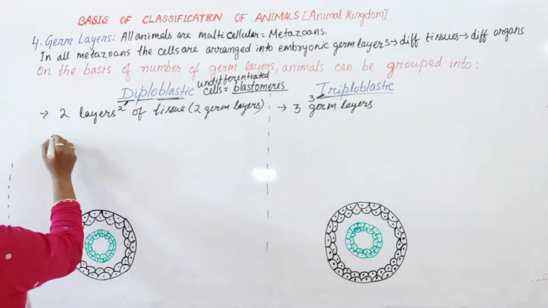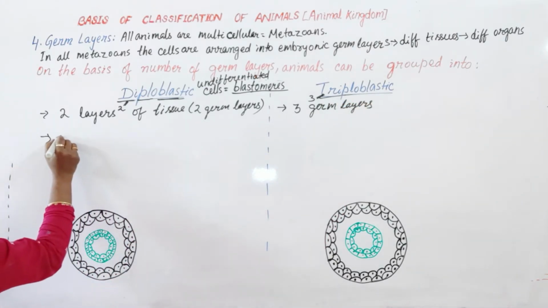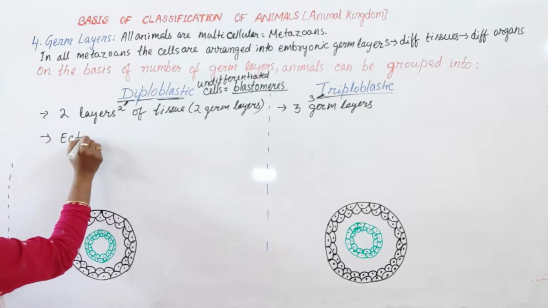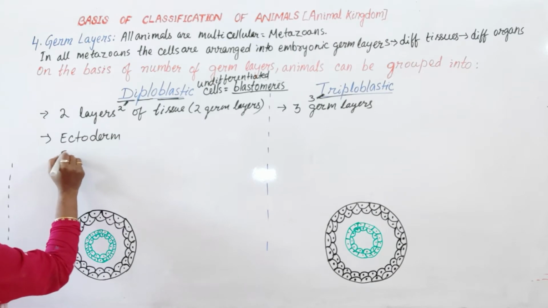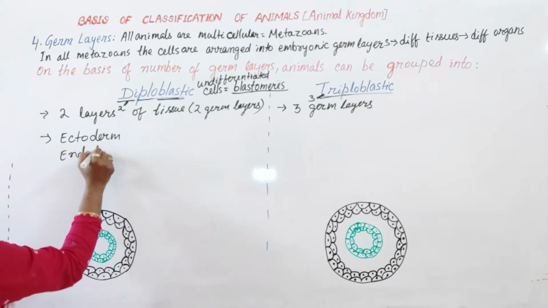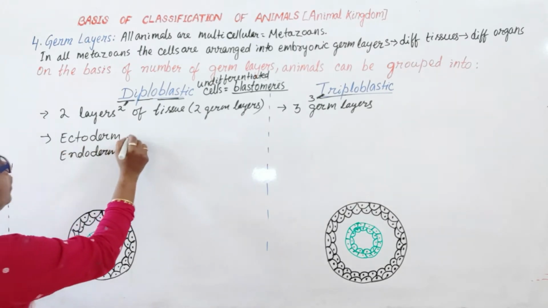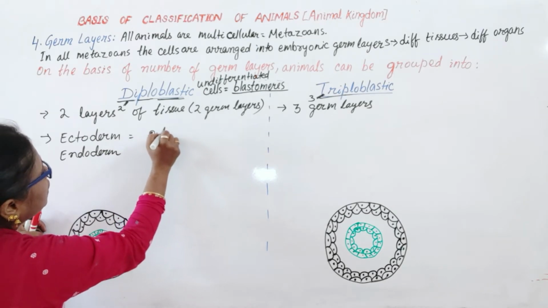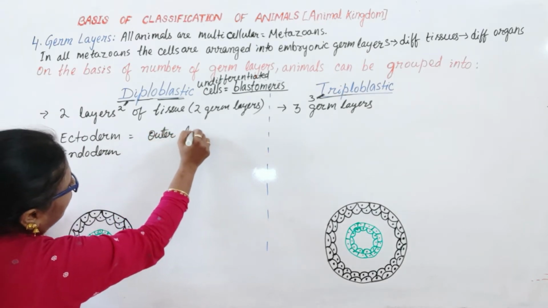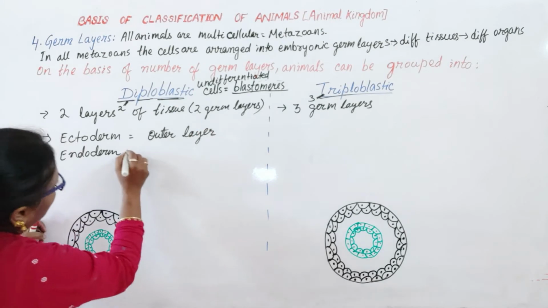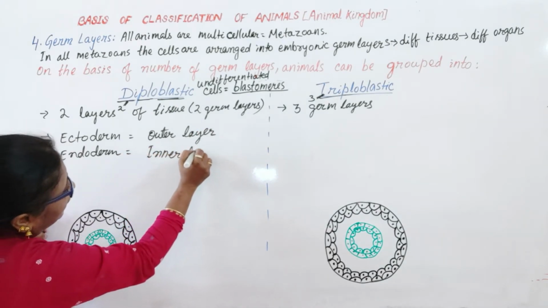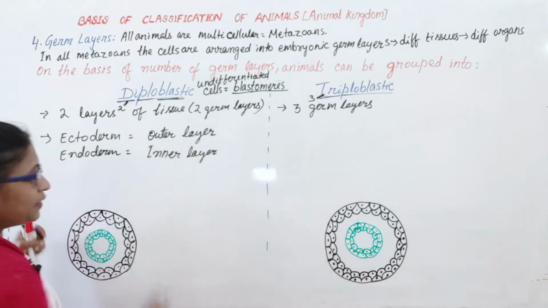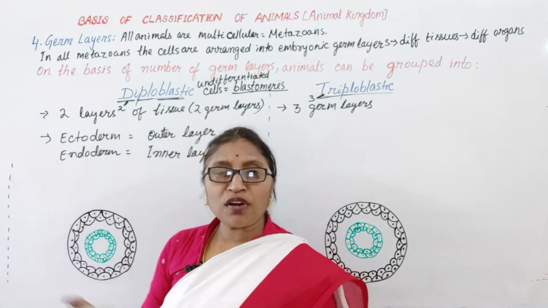So what are they here? The two germ layers are ectoderm and endoderm. Derm also means layer. Ectoderm is the outer layer. Endoderm is the inner layer. Am I clear to all of you?